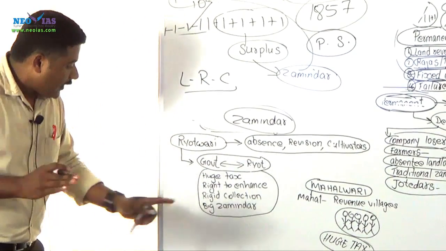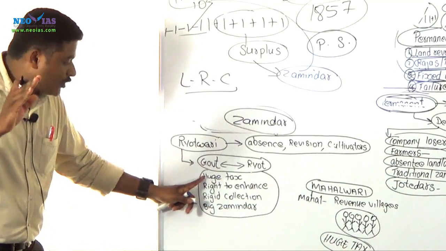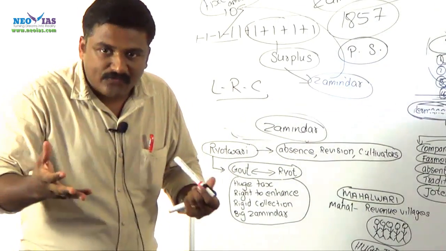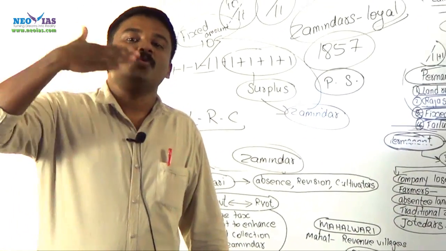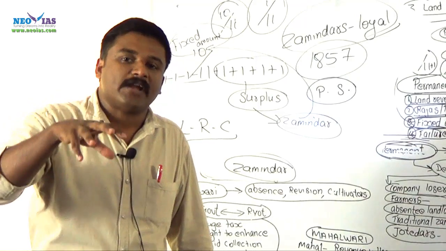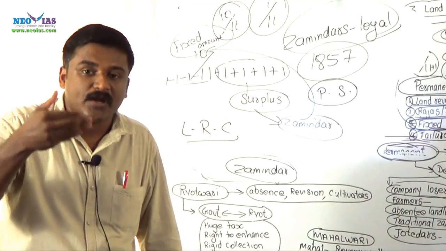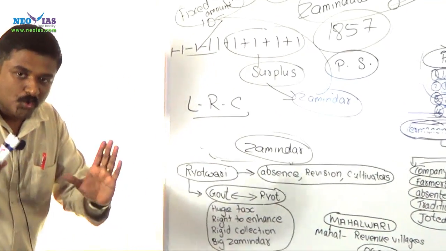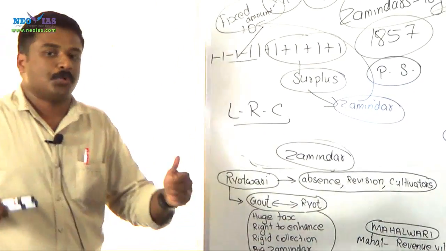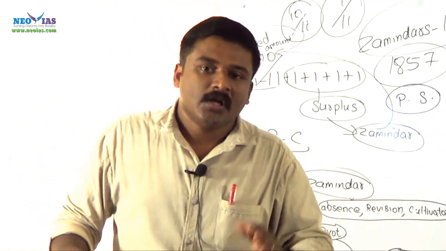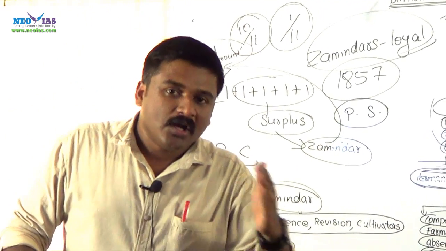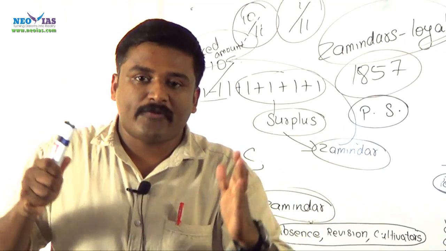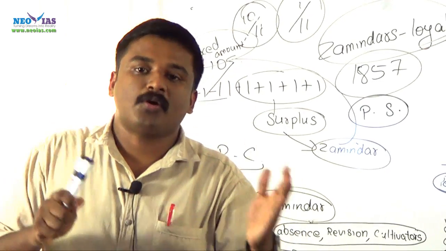Riot means farmer, and here the government fixed a huge tax on farmers. Every year the farmers, who are the owners of the land, are supposed to pay a huge amount as land revenue tax to the company. Then the government has the right to enhance that land revenue ratio every year or at regular intervals.